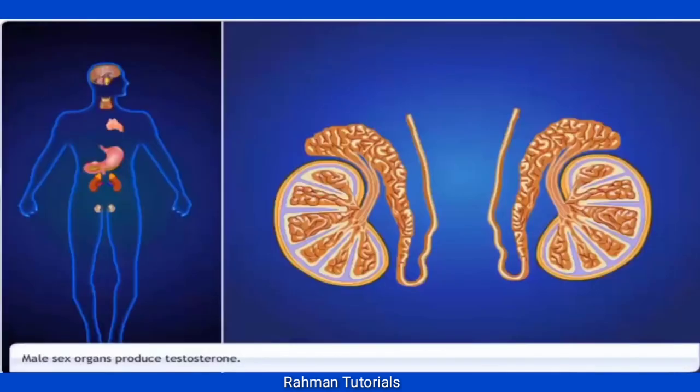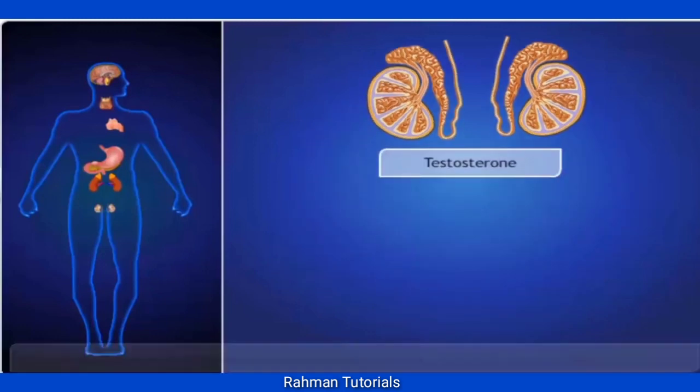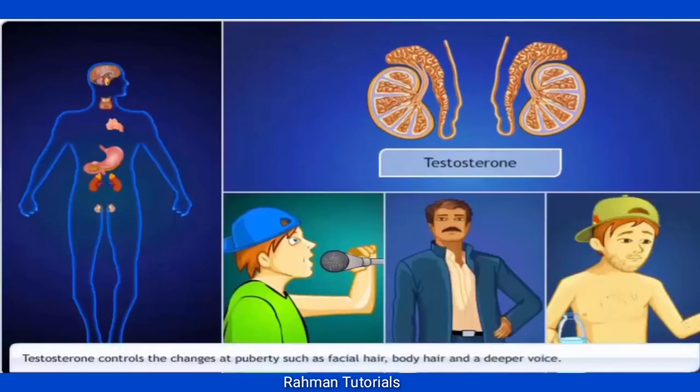A pair of testes is a male sex organ located in the scrotum, which is outside the abdomen. They produce the hormone testosterone. Testosterone controls the changes which occur during puberty, such as deeper voice, facial hair, and body hair.